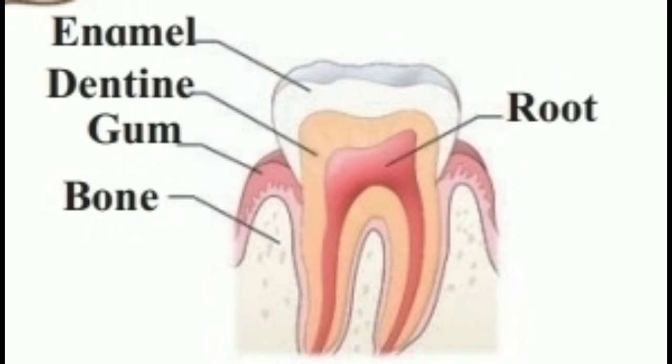The enamel is the hardest part, the outer covering of the tooth. It is made up of calcium salt. Below the enamel there is dentine. Then the tooth is fixed in the gum with the help of the root, and we can see the bone also.